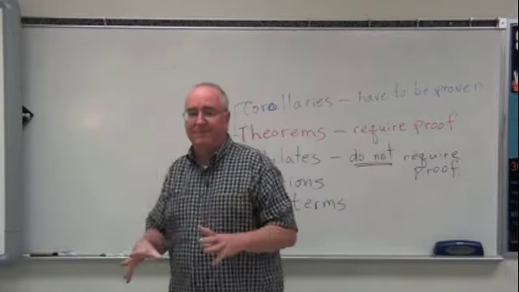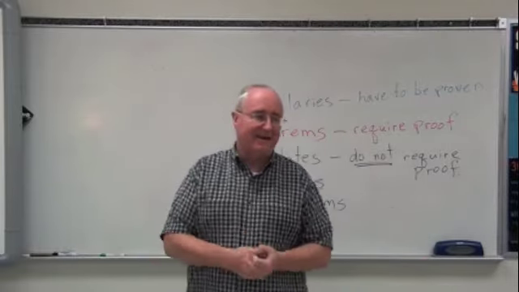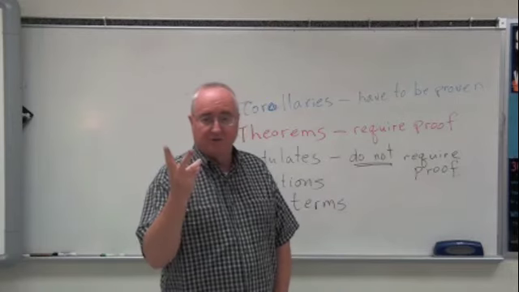Now, let's review what we've gone over. Where our geometry came from, the man that we get it all from that we're going to study about is Euclid. Euclid was a Greek mathematician back in around 300 BC. He wrote a book called Euclid's Elements, and in it he described all kinds of math rules, axioms, assumptions, postulates, and in those he also described what we considered to be the definition of Euclidean geometry. 5 postulates. First postulate was we can draw a line from any point to any other point. Definition of a line. Straight line. 2 points define a line.